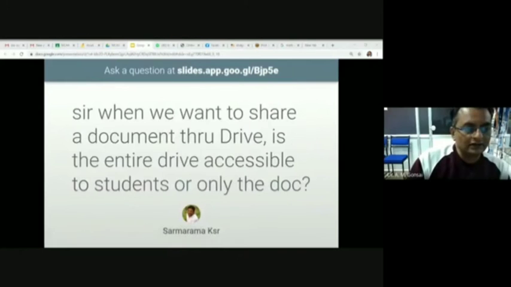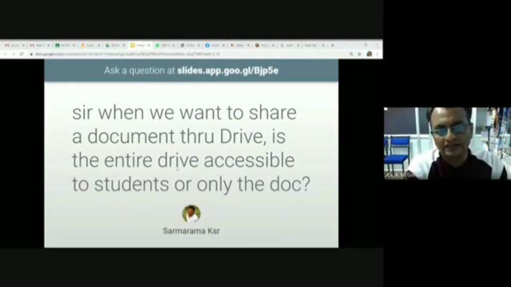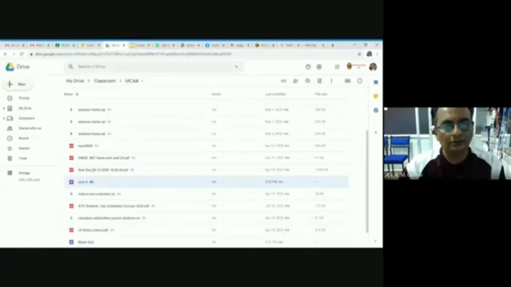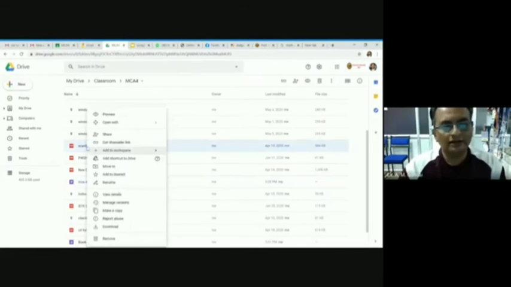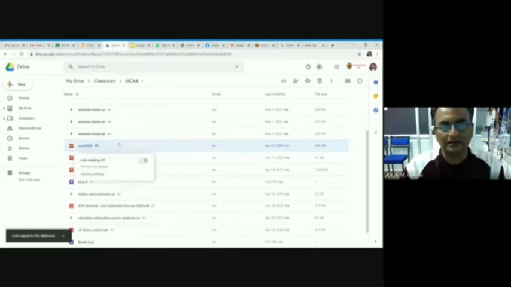Sir, when we want to share a document through Drive, is the entire drive accessible to students or only the docs? Only the document is accessible to the student, not the entire drive. Look, if I want to share one file, then I make a share or generate a shareable link here.